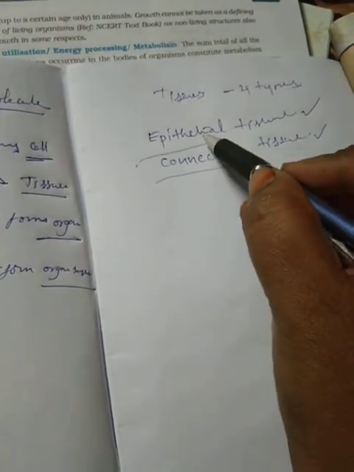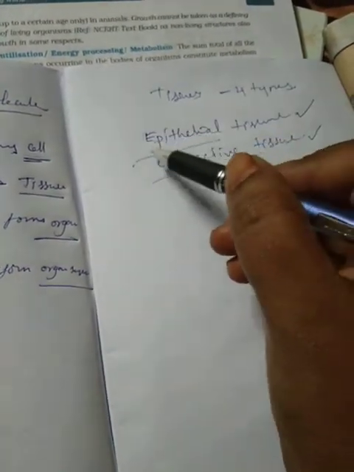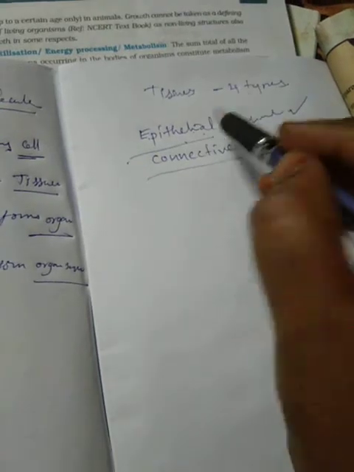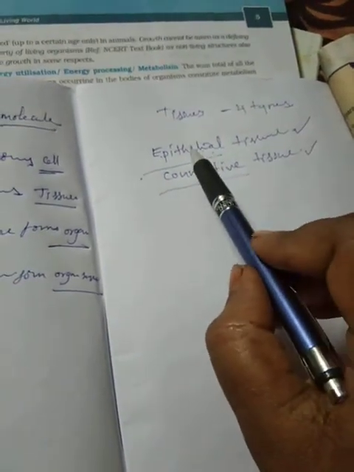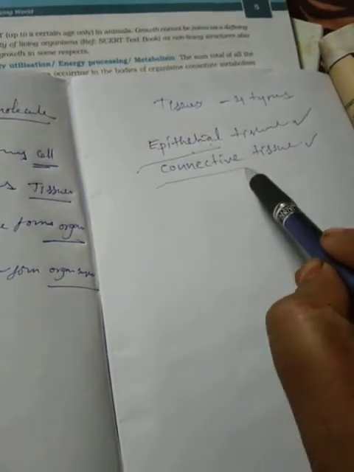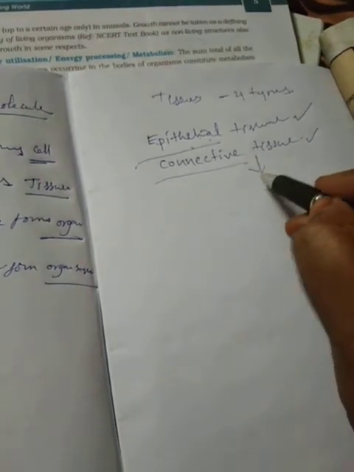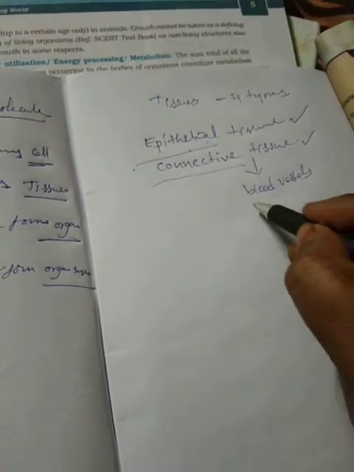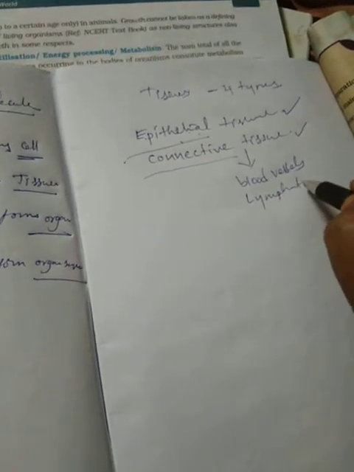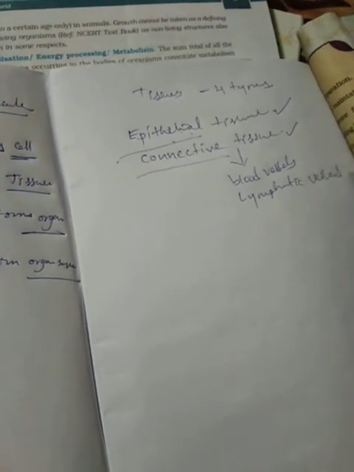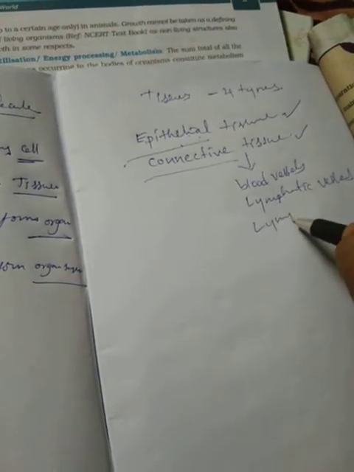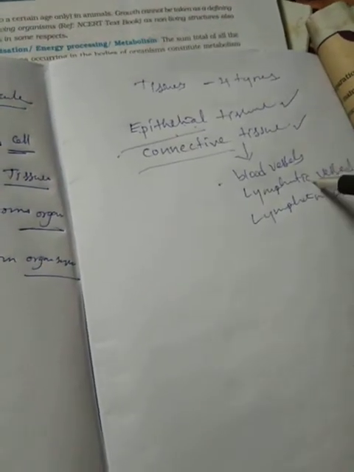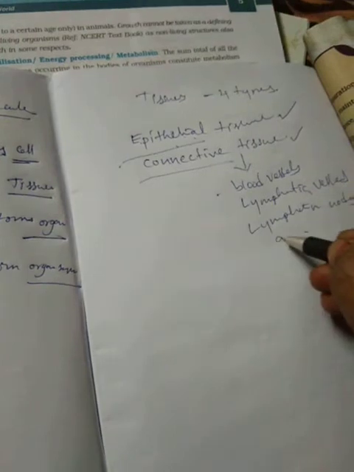Epithelial tissue is the outer covering of the body. And second one, connective tissue. Mainly, connective tissue contains blood vessels, lymphatic vessels and lymphatic nodes, blood vessels, lymphatic nodes and glomerulus.